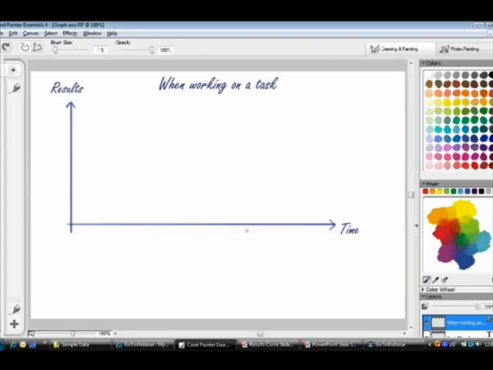The results curve is about how our results change with time when we are working on a task. This is the results axis and this is the time axis right here. And as I start to work, I start to get results and then more results and then more results. At some point, this is going to level off and then it will start to diminish.